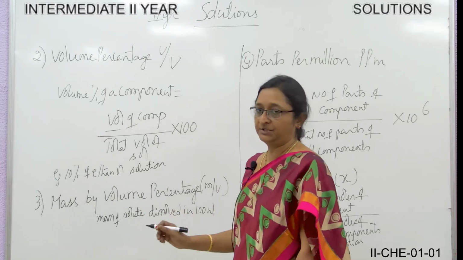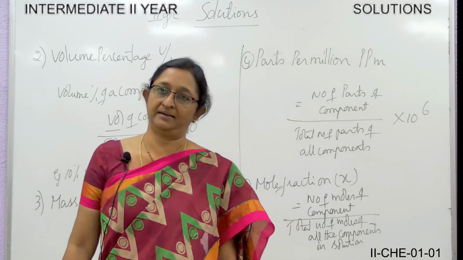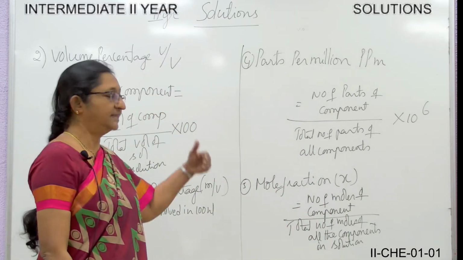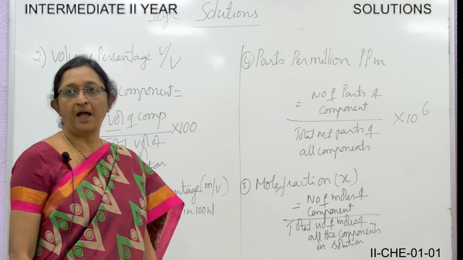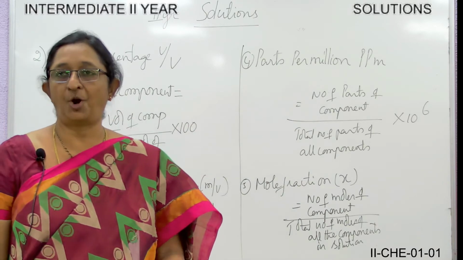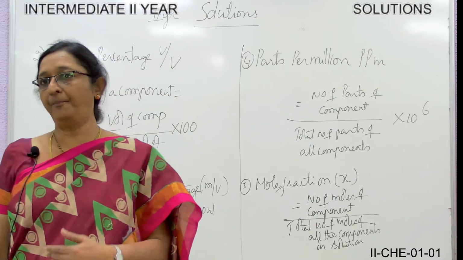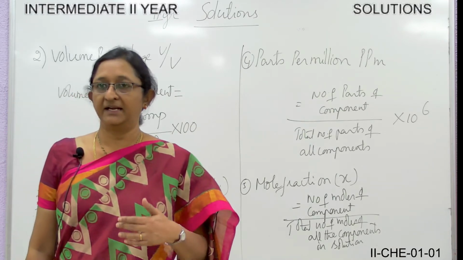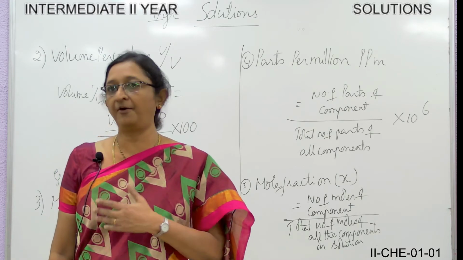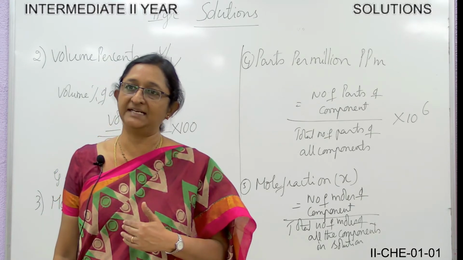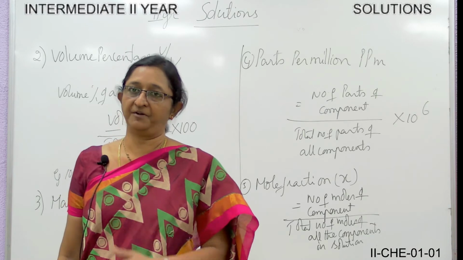The third one is mass by volume percentage. Mostly this is mass which is related to the volume. Mostly this is used in medicine and pharmacy. What does it mean? It is the mass of solute dissolved in 100 ml of the volume.